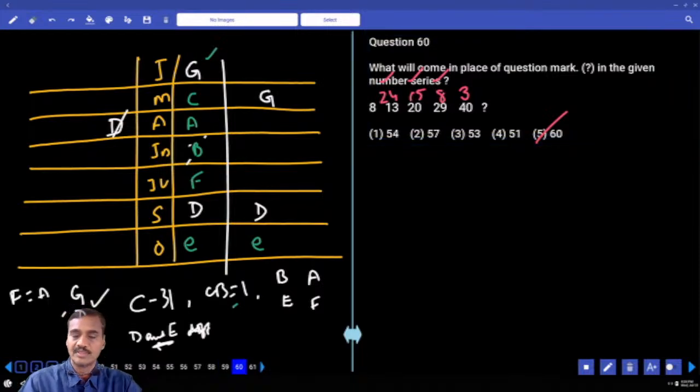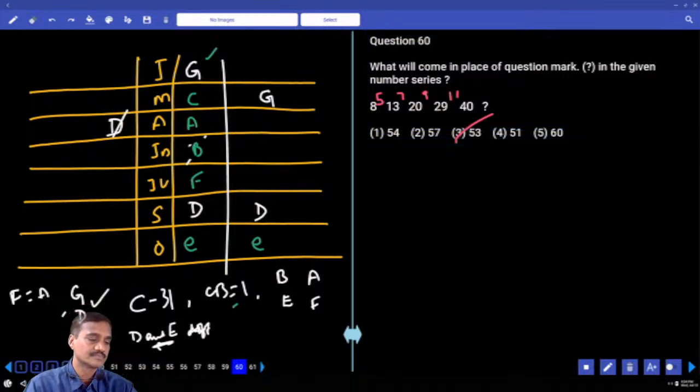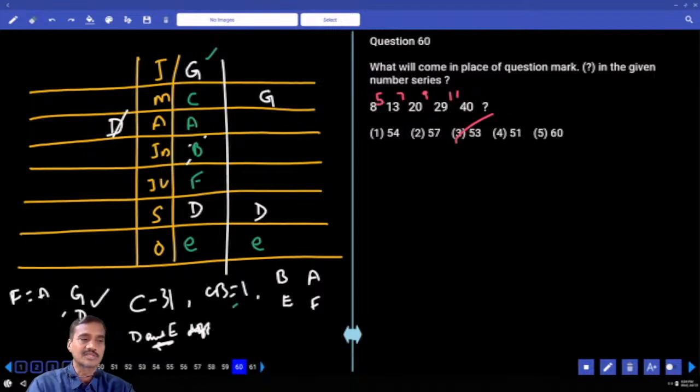Then 16. Now 8, 13, 20. 8 and 13, the difference is how much? 5. Then 7, 9, 11. 13 plus 11... the differences are odd numbers. Now this is about clerk prelim paper number 62. The next one, RRB PO prelim paper number 65.